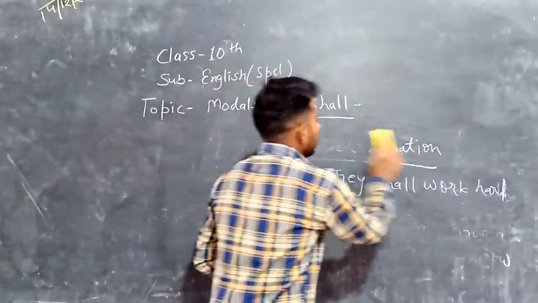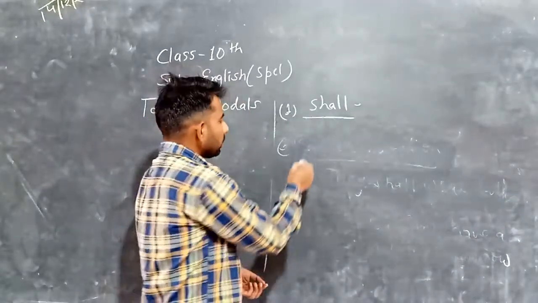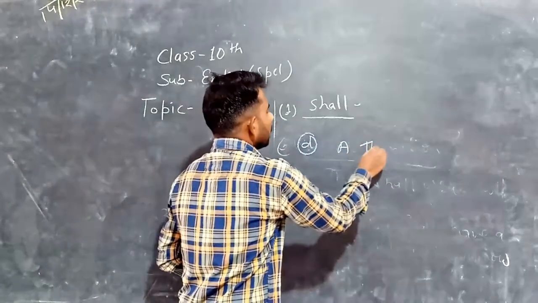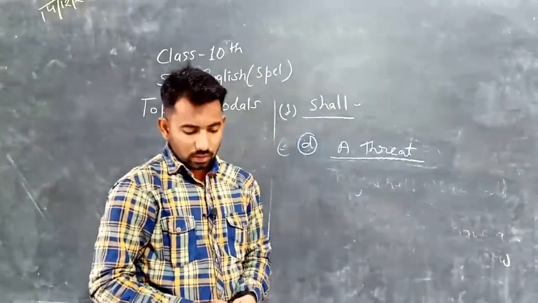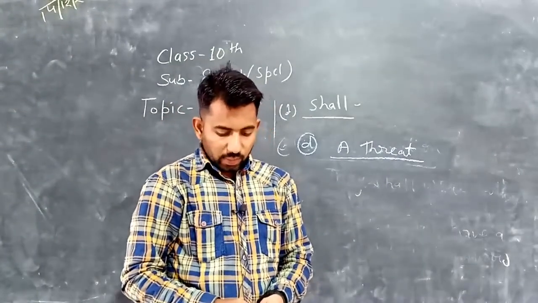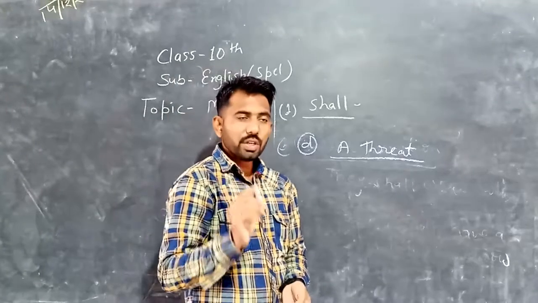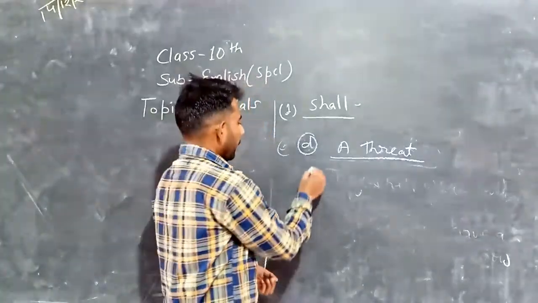And the last and final condition is a threat. He shall be punished if he does not obey you.